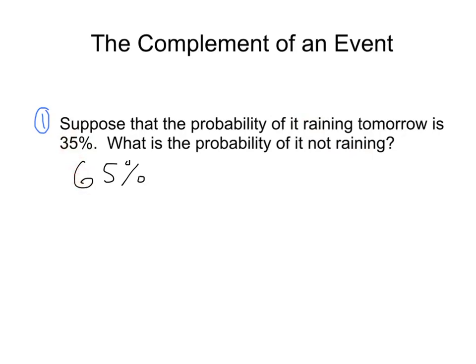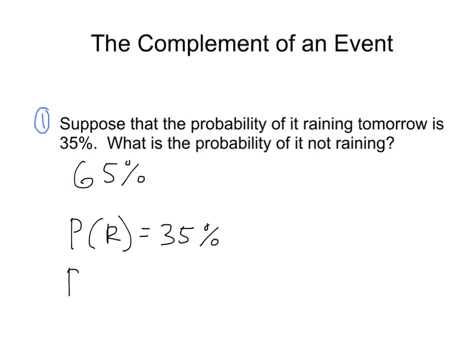And what we've just done there is we've talked about the complement. Raining and not raining are called complements. Right? Raining and not raining, those are complements. And in terms of notation, this looks like this. If I say that R represents the event rain, I could say the probability of it raining is 35%.